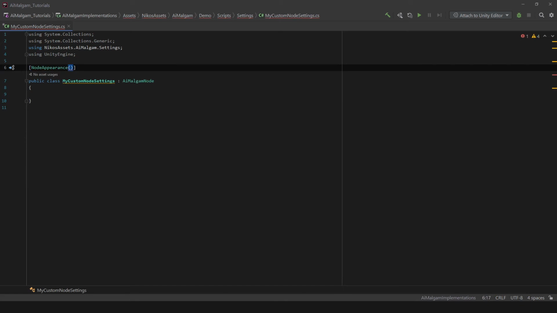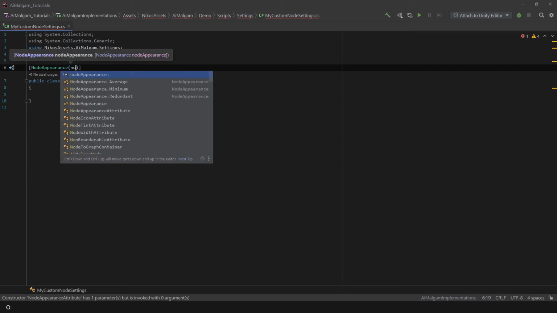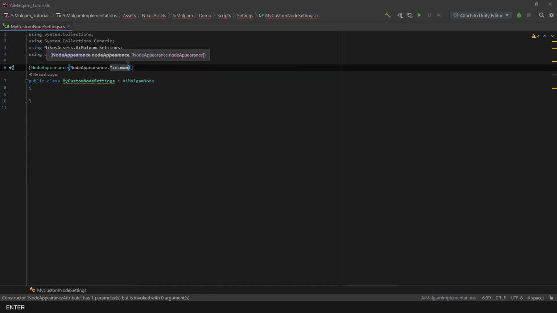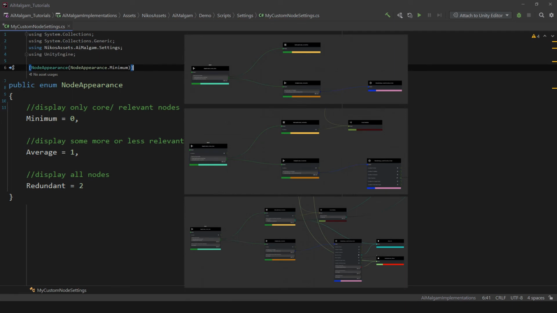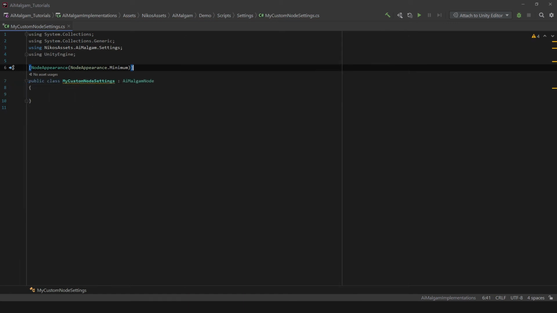Now let's take a look into some attributes for the class header. The first one being the node appearance attribute, which indicates when the node setting should be hidden or displayed. If you set it to minimum, the node setting will be always visible. And if you set it to maximum, the node setting will disappear at average or minimum and only appear if the graph editor sets its visibility to maximum. The node appearance attribute will be inherited from the deriving classes.